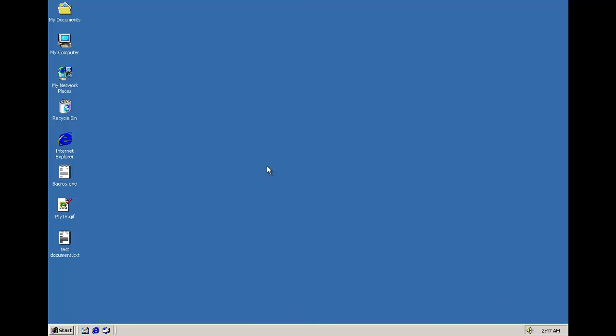Anyway, we're going to be taking a look at the Bacros Windows virus. It operates on Windows NT based systems, so we're running this on Windows 2000 this time, simply because I never use Windows 2000 enough. So we'll go ahead and run the executable.